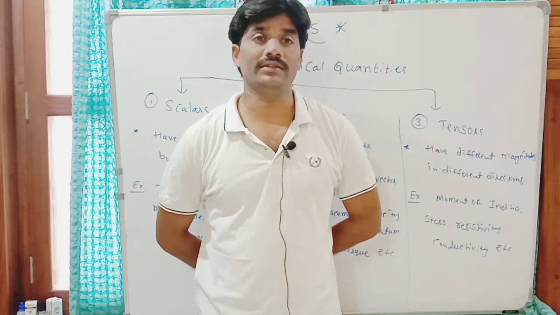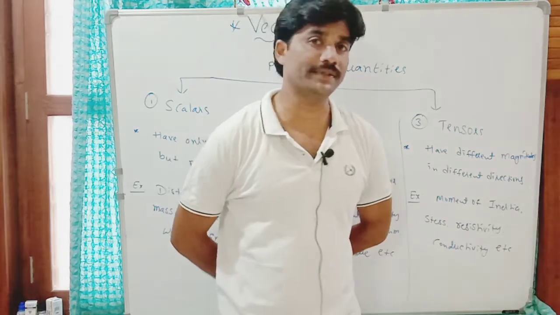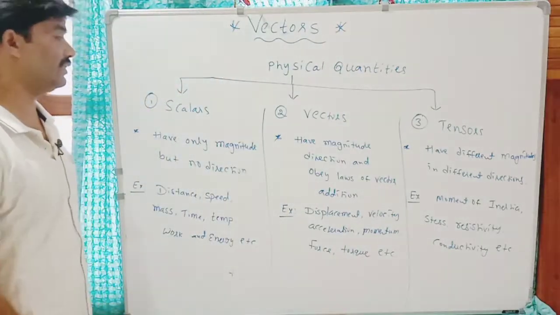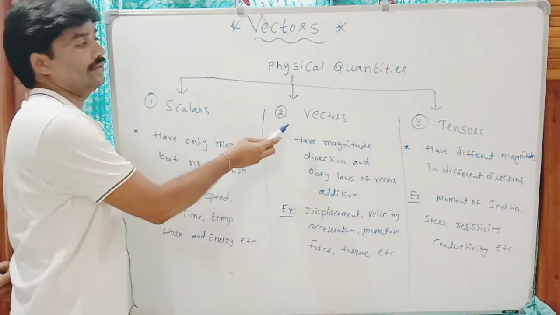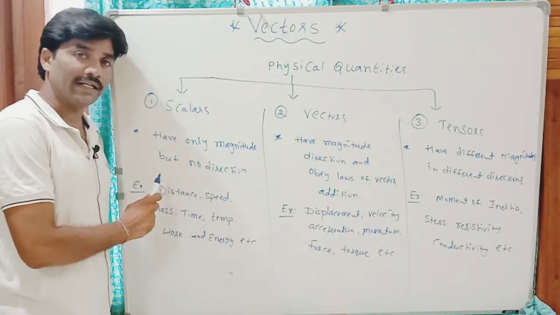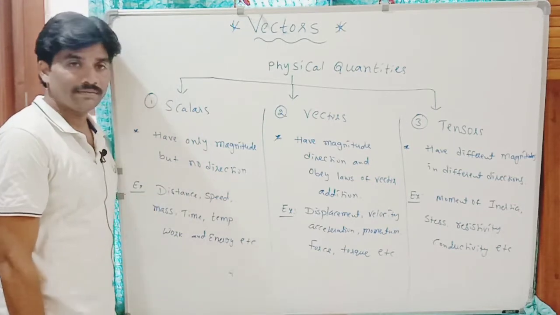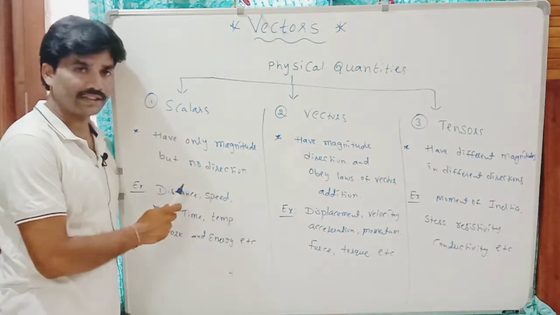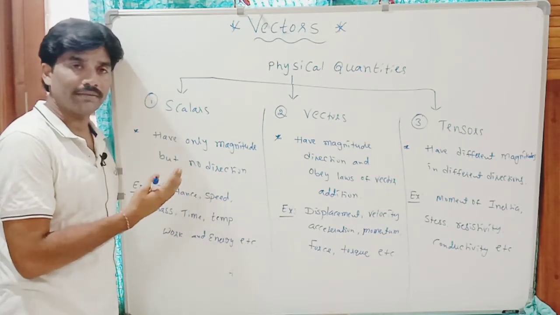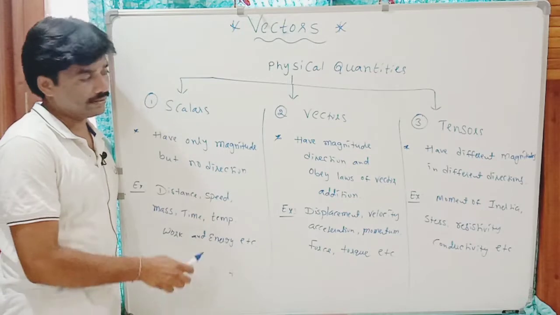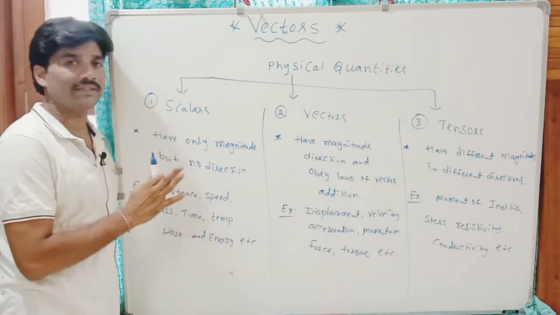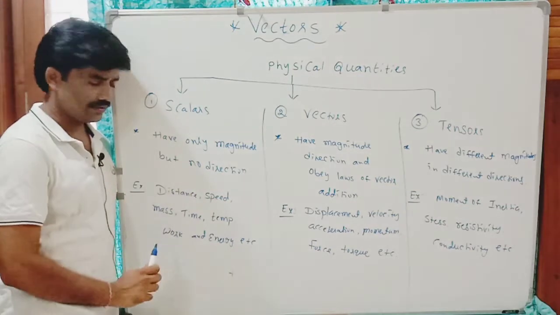Generally they can be classified into three types. You can see on the board three types of physical quantities: scalars, vectors and tensors. Scalars have only magnitude but they do not have direction. Some scalars can have direction, but they do not obey laws of vector addition. But most of the scalars have no direction. Remember that.